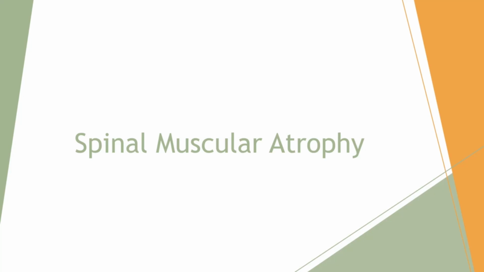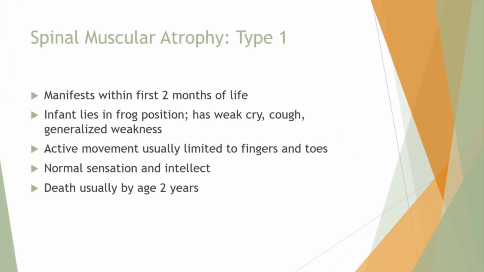So there are 3 different types of spinal muscular atrophy, or SMA. These disorders are characterized by a progressive weakness and wasting of skeletal muscles. They vary based on severity of weakness, age of onset, and clinical course. So, spinal muscular atrophy type 1, or Werdnig-Hoffmann disease. This is an autosomal recessive trait. It's the most common paralytic form of floppy infant syndrome, also called congenital hypotonia. This is progressive weakness and wasting of skeletal muscle.